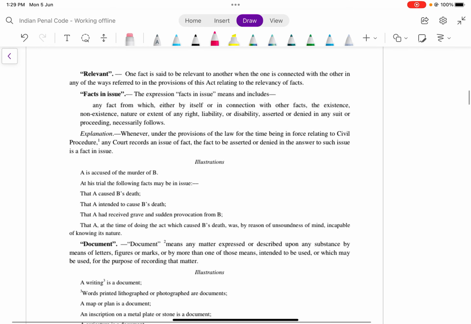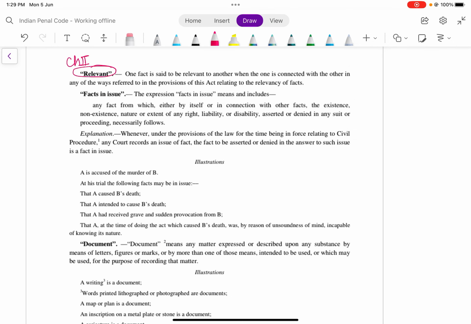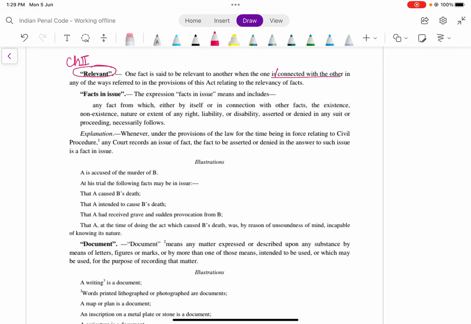Then moving forward, we have relevant. Chapter 2 is all about relevancy. But what do you mean by relevancy? One fact is said to be relevant to another when one is connected with the other. So we have to see the connection. One fact is said to be relevant to another when it is connected with the other in any of the ways referred to in the provisions of the Act relating to the relevancy of facts. So in chapter 2, you have to show some connection with another fact, then it becomes relevant.